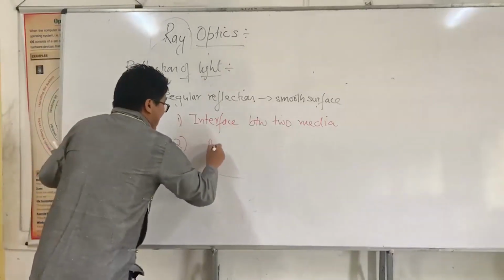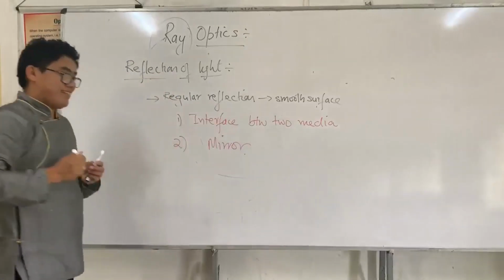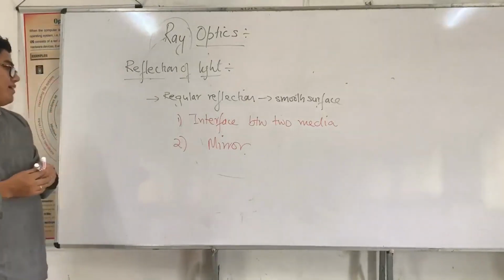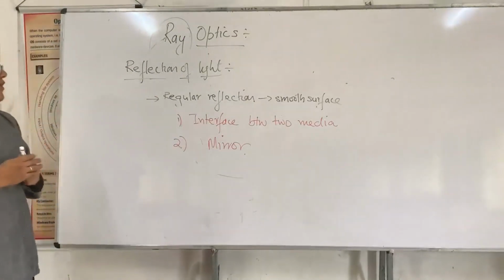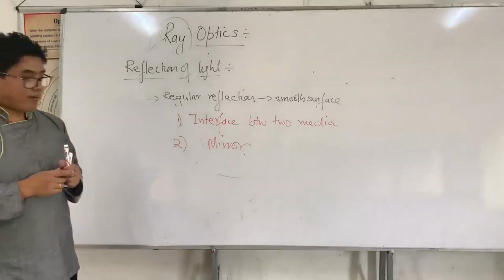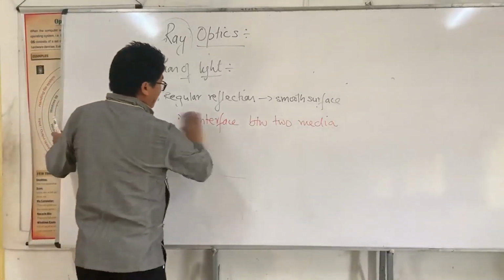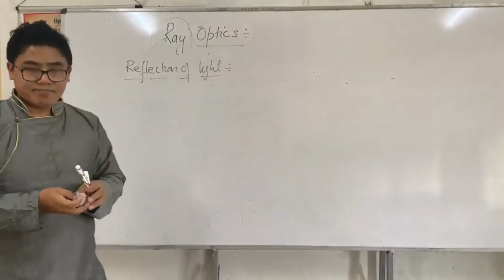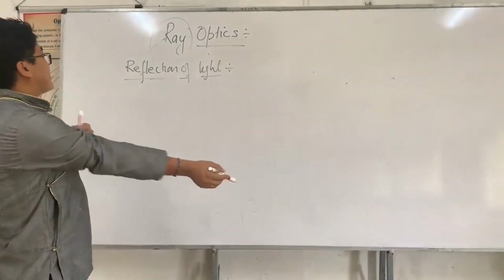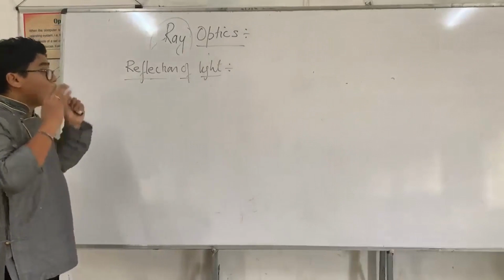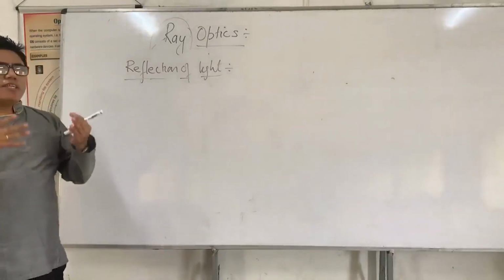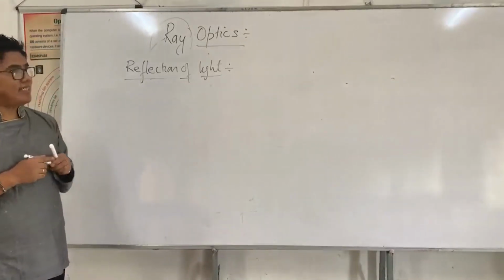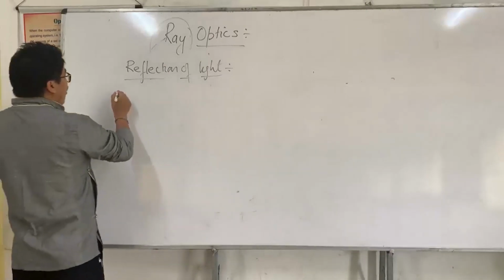Another one is a polished surface, a mirror, and we are going to study reflection taking place from a mirror and reflection taking place on an interface surface between two media. I am going to discuss first reflection taking place on a mirror. Before I start this, I will start with the most fundamental concept of reflection of light, the laws of reflections.